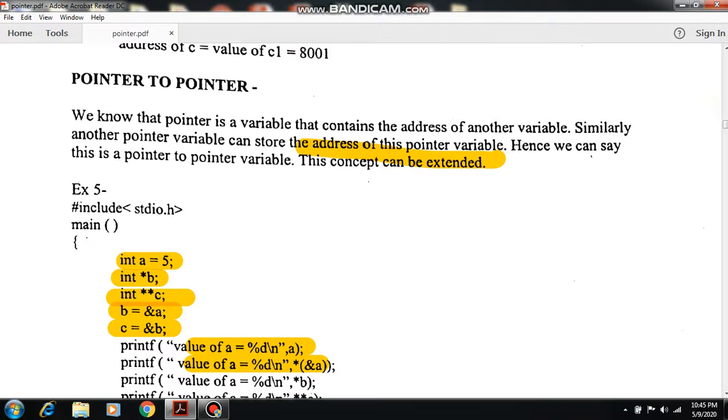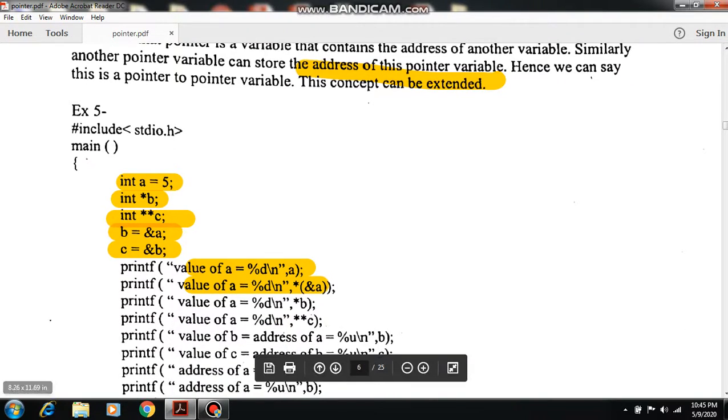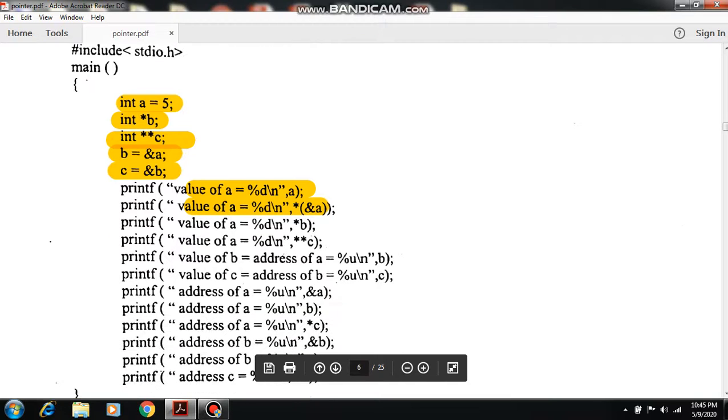Hello students, our next topic is pointer to pointer, a continuation of the pointer topic. Pointer to pointer means a pointer type of variable which holds the address of another pointer variable. This concept can be executed using this program. Through this program you can easily understand the whole concept.